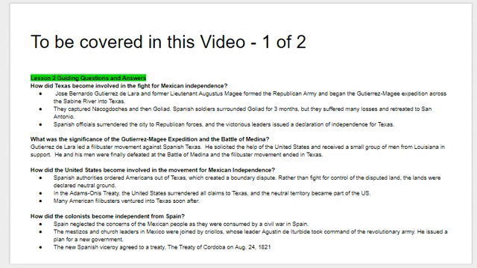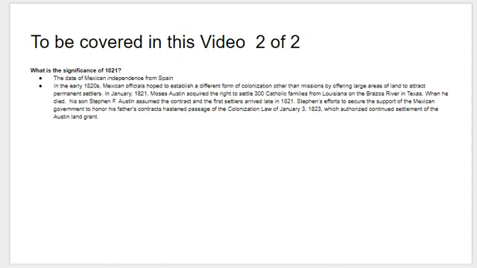So kind of looking at U.S. and Texas involvement in the fight for independence in Mexico, and the tail end of the war for Spain to become independent. We will also be looking at the significance of 1821. That's the date of Mexican independence from Spain. All right, here we go.